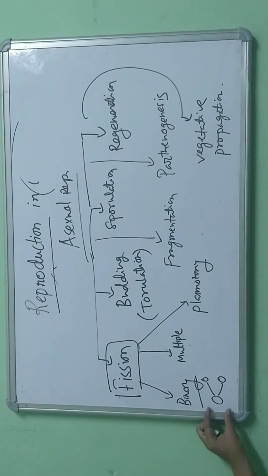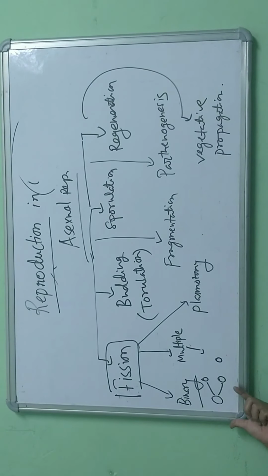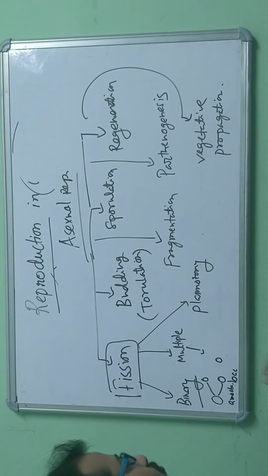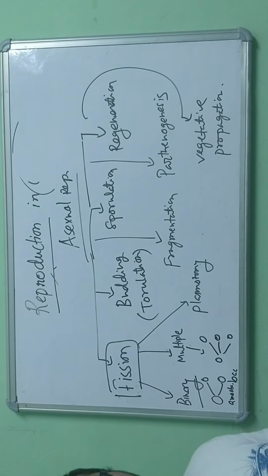An example of binary fission is amoeba. Also in bacteria we see binary fission. Multiple fission means one single cell divides into more than two new daughter cells.